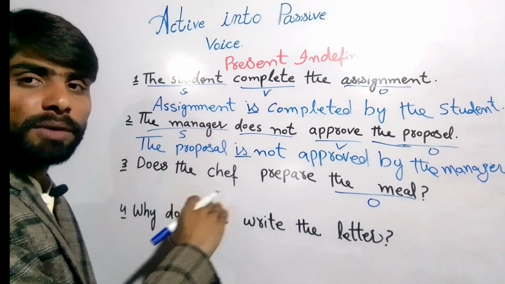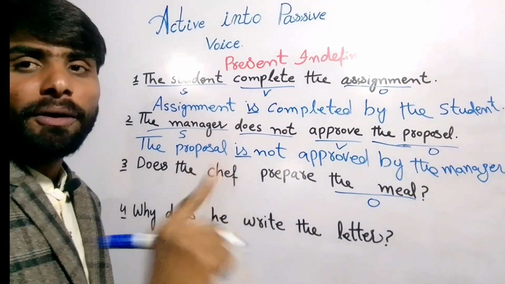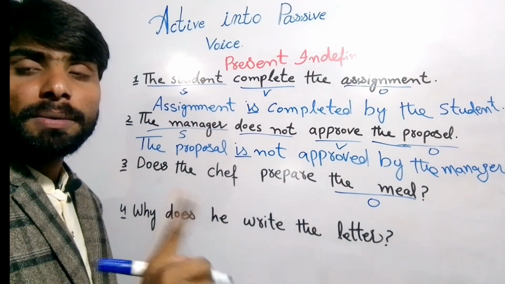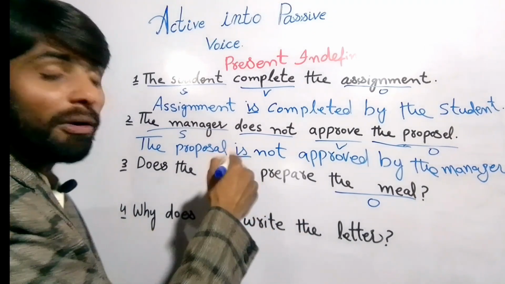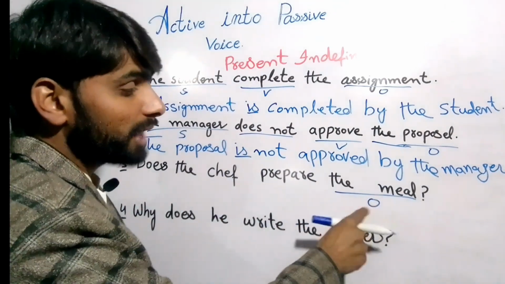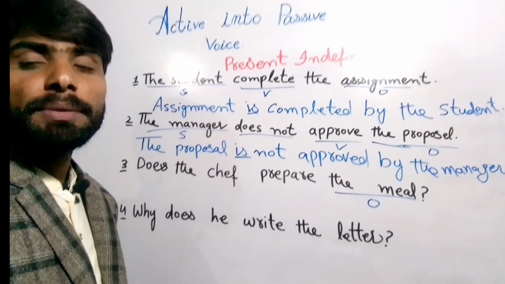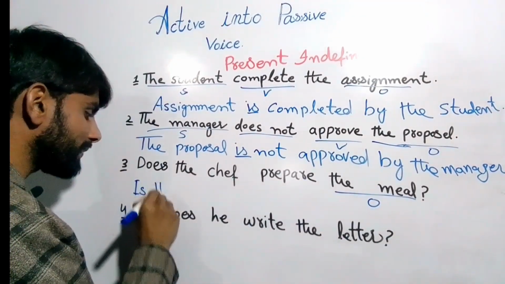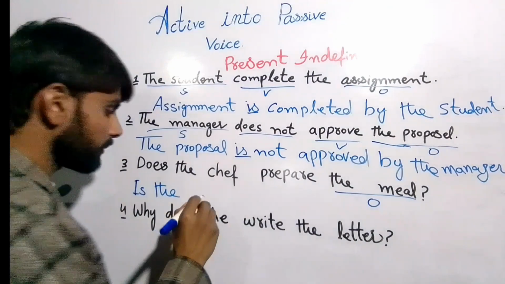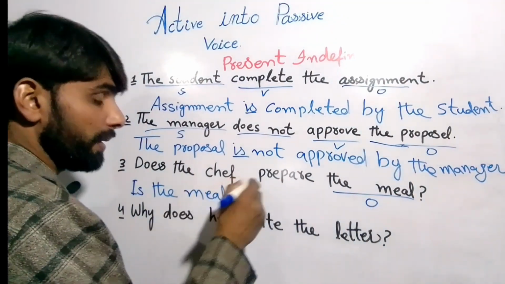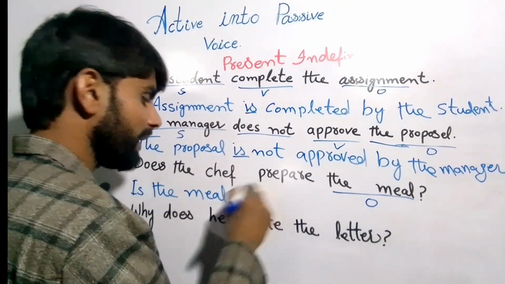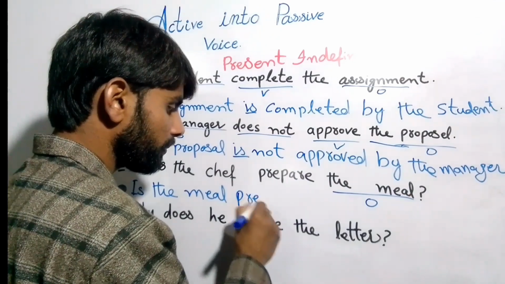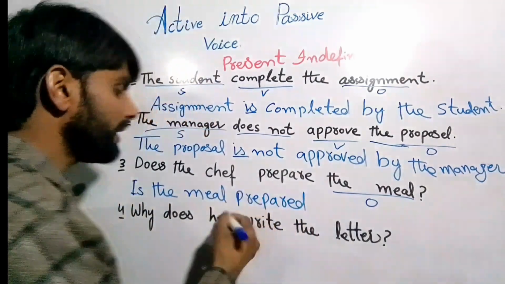So what is the helping verb of passive voice? It is am, is, or are, right? Because we are using is, am, or are as the helping verb. So the meal is singular, then we'll use the helping verb is, right? We'll write here: is the meal, and next we'll use the verb in the third form, right?